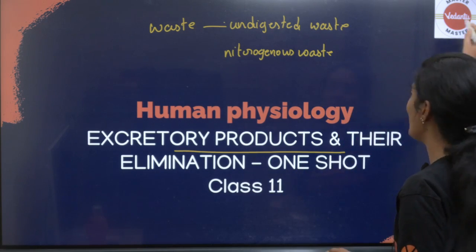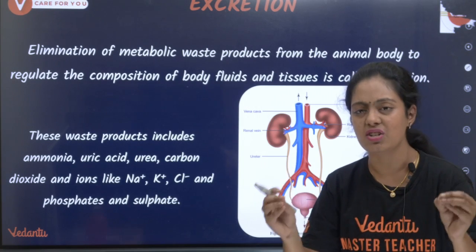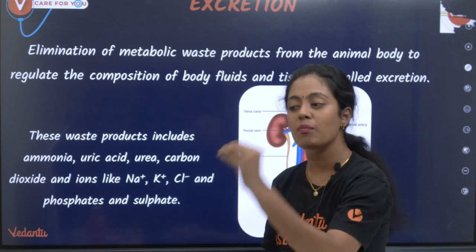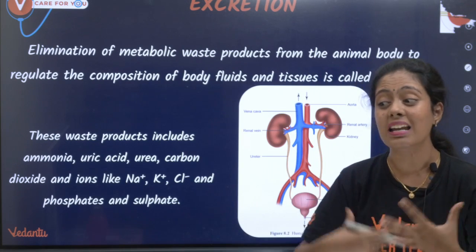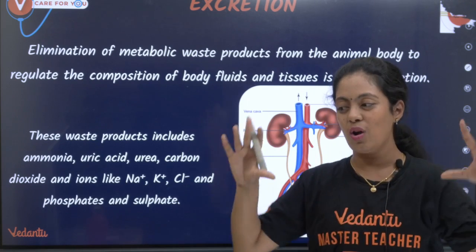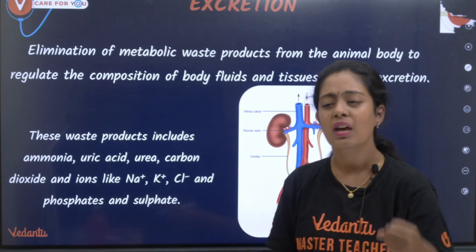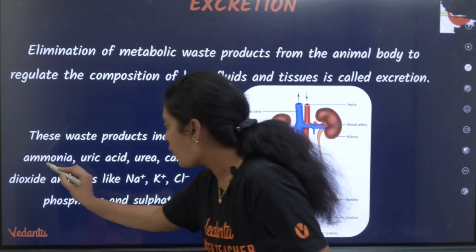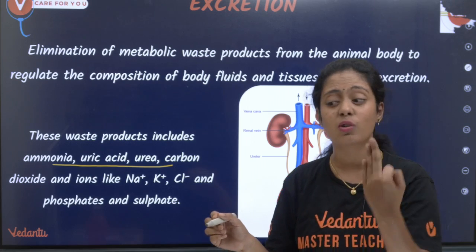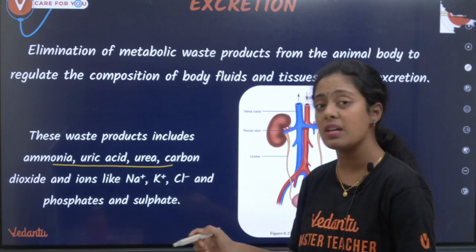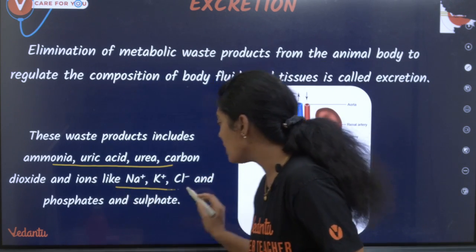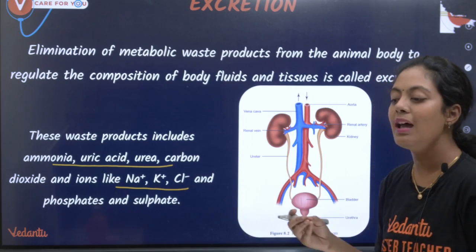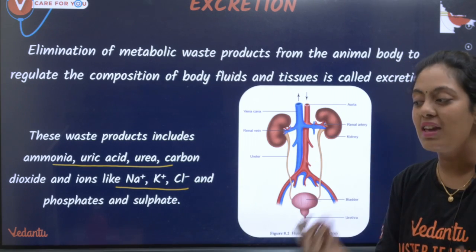So let's get into today's session. What is excretion? Excretion na enna, pasangala? It is the elimination of metabolic waste from the animal body to regulate the composition of body fluids. Okay, so what are these wastes? What could be an excretory waste? It could be ammonia, uric acid, urea, carbon dioxide, and all the ions like sodium, potassium, chloride, phosphorus and sulfur. They are all called your excretory waste, pasangala.